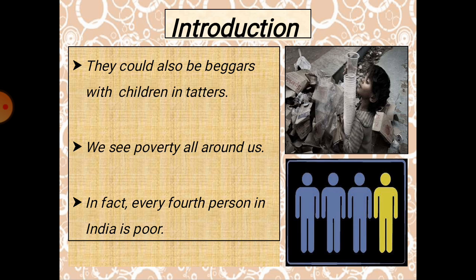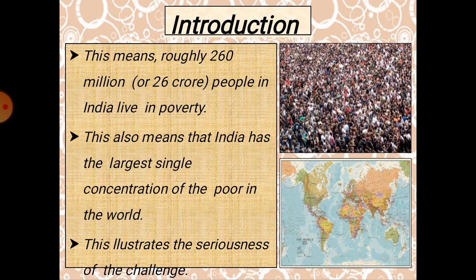In India, roughly, it is not exact, you can find 26 to 27 crore people living under poverty. They are in poverty condition.